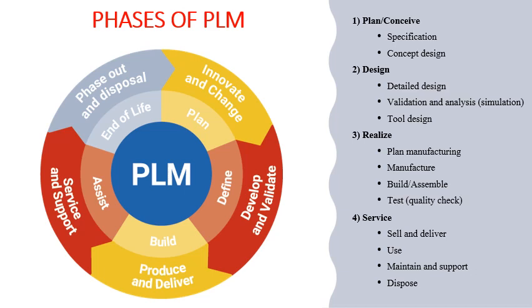So these many things can happen at the end of the life, and finally you dispose of the product, or you phase out the product and bring a completely new product into the market. So this is basically what happens in the various phases or various stages of PLM.